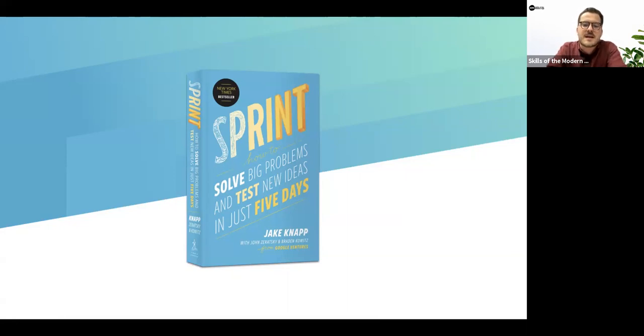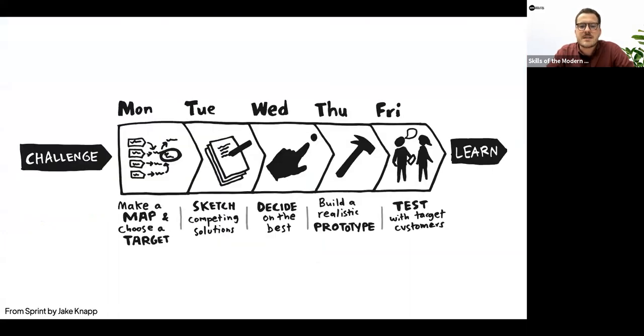And so they put together this book that went through the structured process that they'd worked out, working across 5 days to get people from a big idea or a big problem through to something that had been validated or invalidated, as it might be. So I'm going to start with showing you their 5-day process. But as I said, this is a starting point,